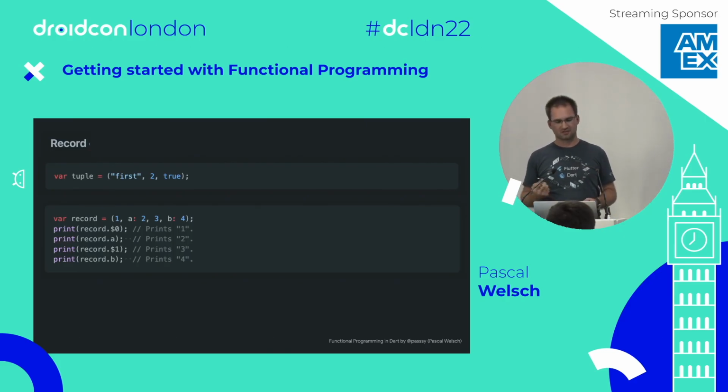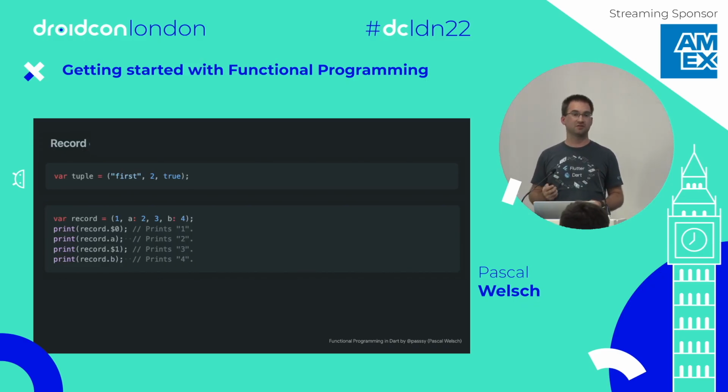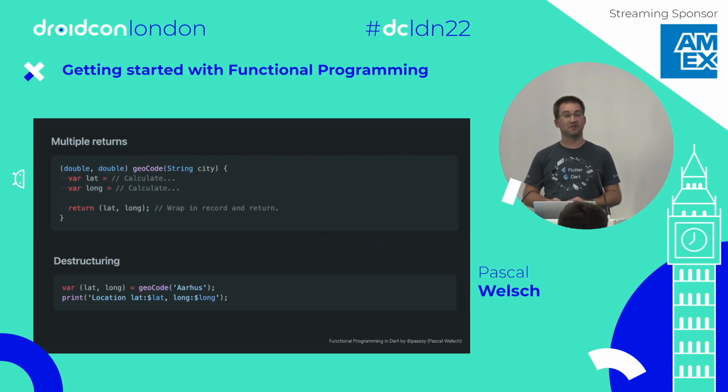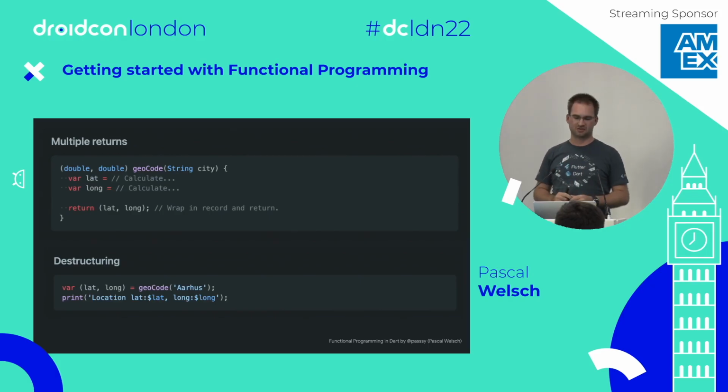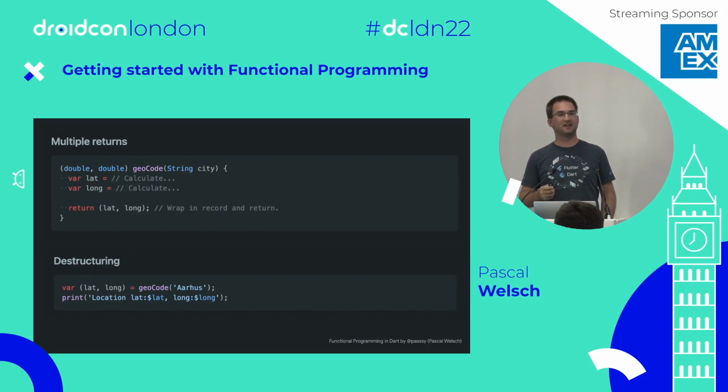So we will get tuples, and this automatically allows us to return multiple values from a function, which could be very useful if you work on GIS applications, for example. You get a lot of lat-longs. You can now return that from a function and also use destructuring, meaning that a function can assign the value to multiple variables automatically. That's a feature that was already built into Kotlin, and I'm very happy to see this finally coming to Dart.